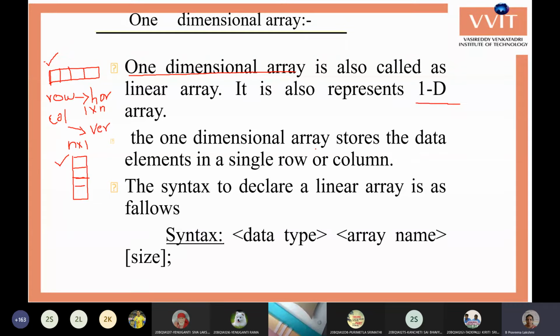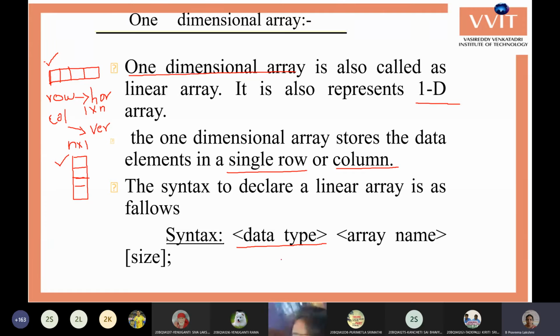So it stores the elements in a single row or single column. To declare this one-dimensional, linear array, the declaration syntax is like this. First we give the data type, because for any variable, the declaration starts with the data type, then the variable name.